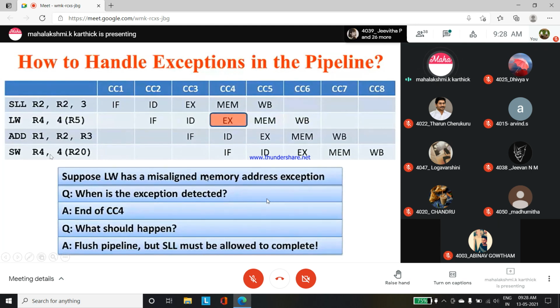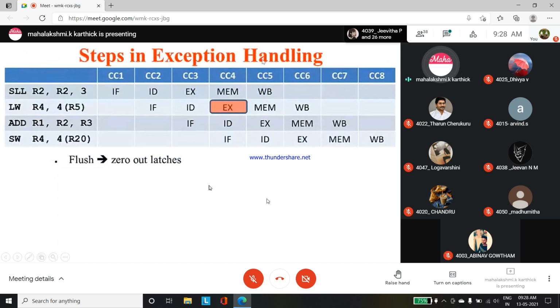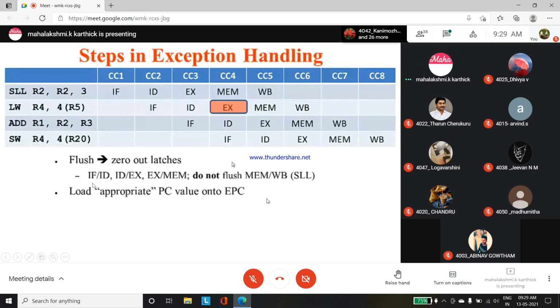Okay, so the steps in exception handling are flushing out and zeroing out the latches. The remaining instructions should not be executing if you have found an exception. So just do the control, flush it out. How to do the flushing? You take IFID, IDEX and EXMEM. Everything should be flushed out. Okay, not everything, just these two.